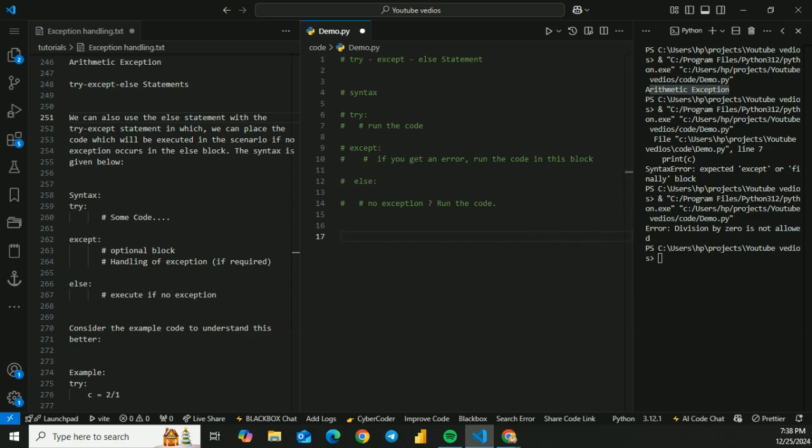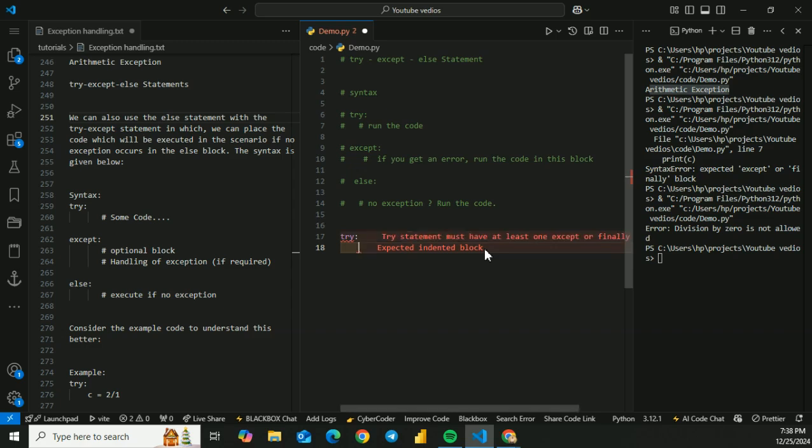Let's take it with an example. I'll say try, c equals 2 divided by 1.